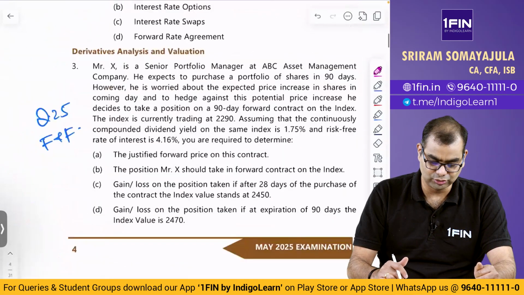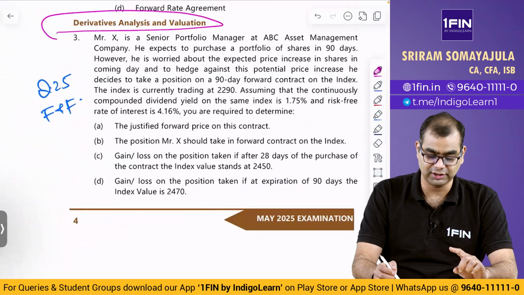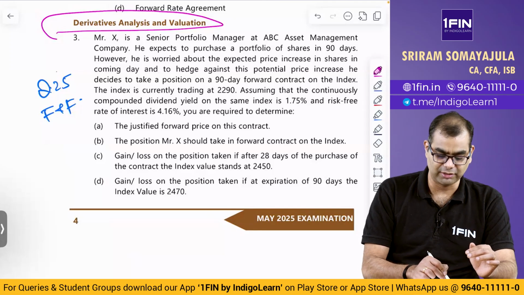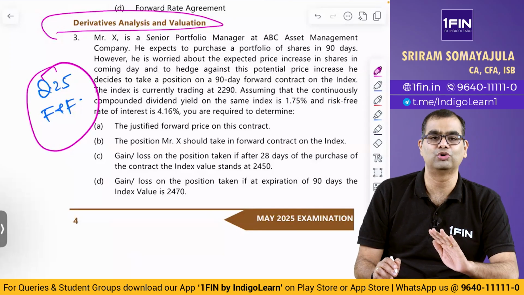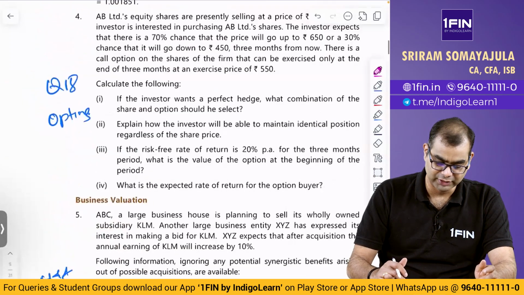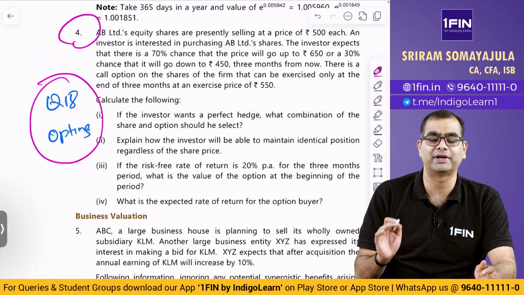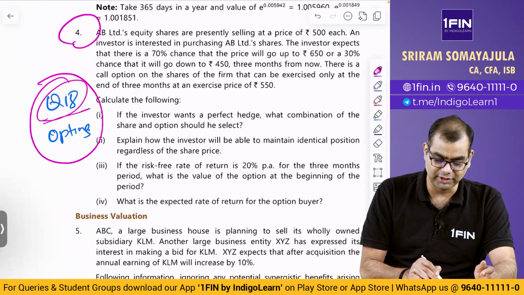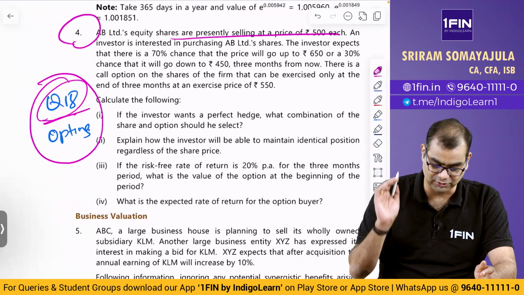Now coming to derivatives analysis and valuation. Here this is a question on futures and forward, basically question number 25. This also is same to same, no change, no need to unnecessarily bother about it. Then question 4 is basically question number 18 in options, which we have solved in the class in P600 plus. The same ditto question, in fact no change in numbers also.